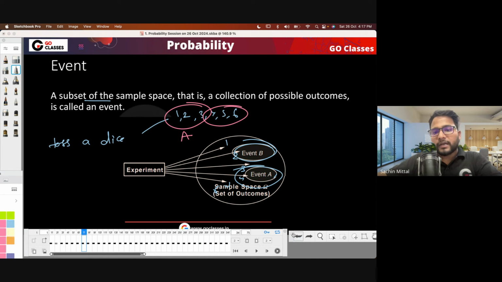Can I define event B something like this, which is taking something of event A also? Let's suppose three is common in event A and event B. Can I define something like this? Yes. So we can define any event. The event definition is a subset of the sample space, that is, a collection of possible outcomes. It doesn't say that two events can't have anything common. They can definitely have something common, right?